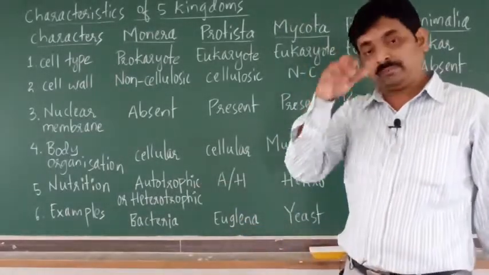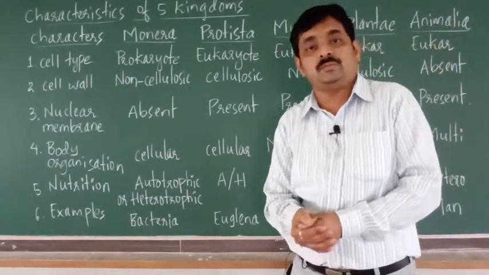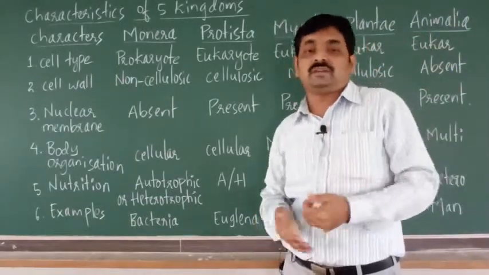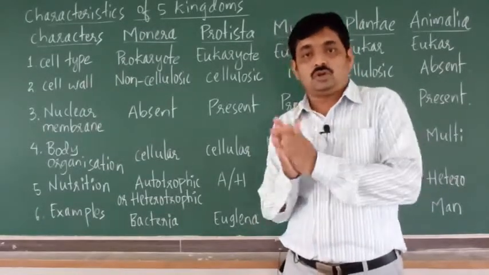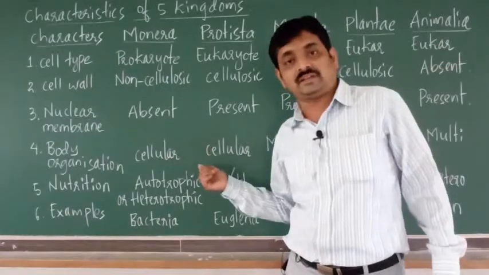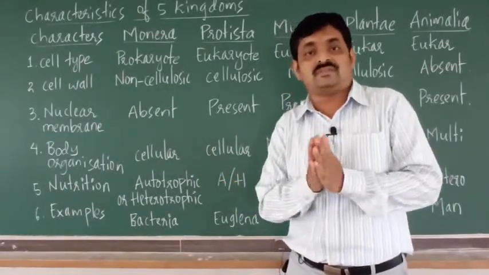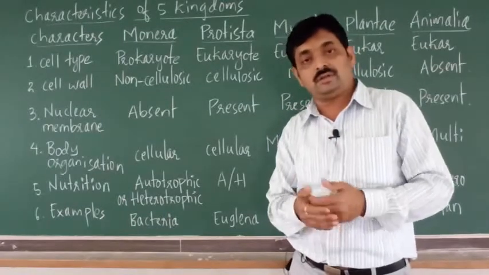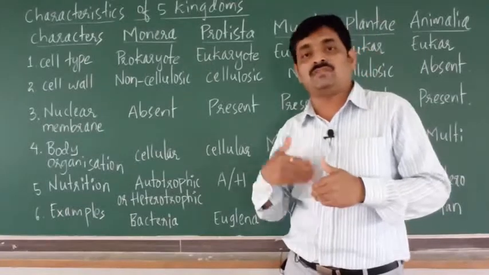Autotrophic nutrition may be further classified as photosynthetic or chemosynthetic. In photosynthetic, photo indicates sunlight. So in photosynthetic nutrition, the organisms synthesize their own food in the presence of sunlight. That's why it is called photosynthetic.